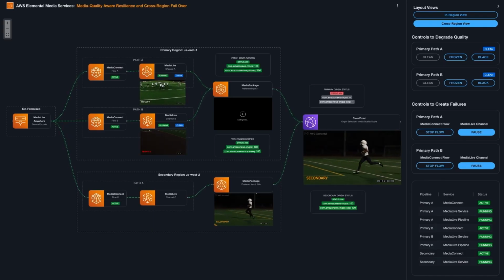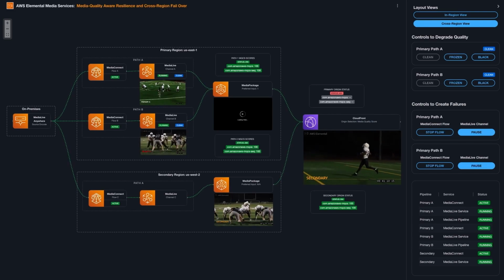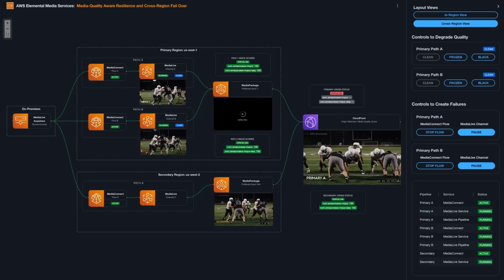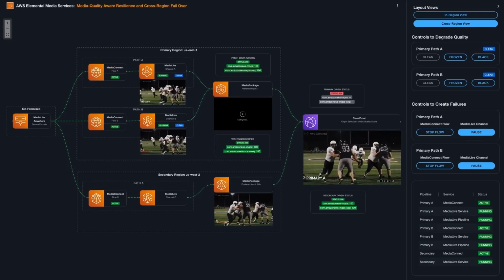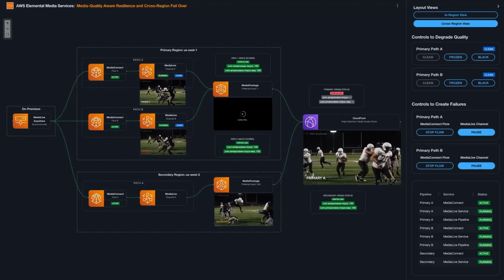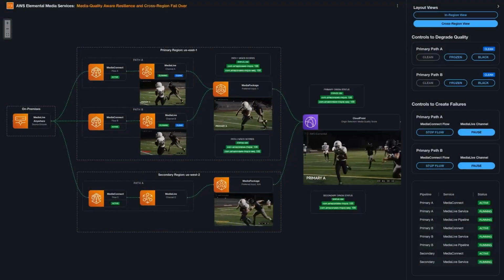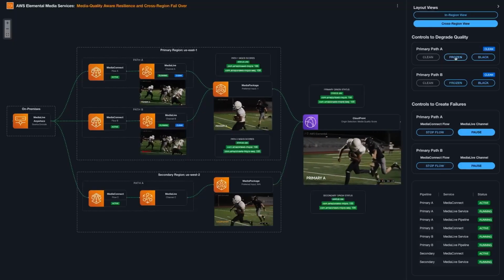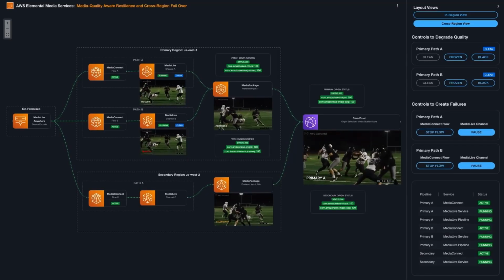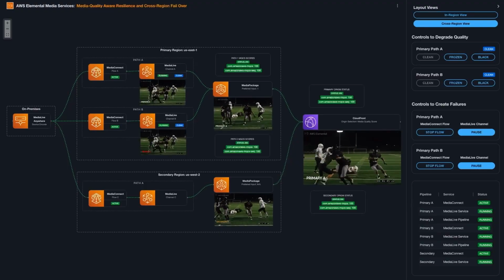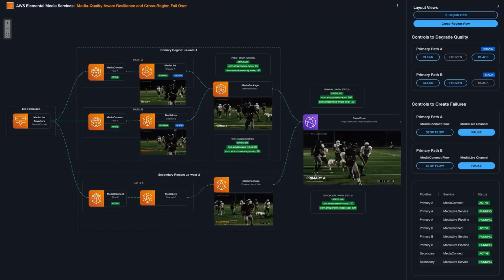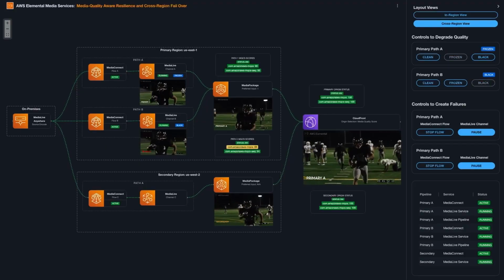The last thing I want to show is that CloudFront, as well as responding to 404 errors, will also use the quality scores as a way of deciding which origin to serve content from. So I've now started inserting frozen frames again into our primary path A, and I'm inserting black frames into our primary path B. You should see that our quality scores for each of those paths are beginning to drop.